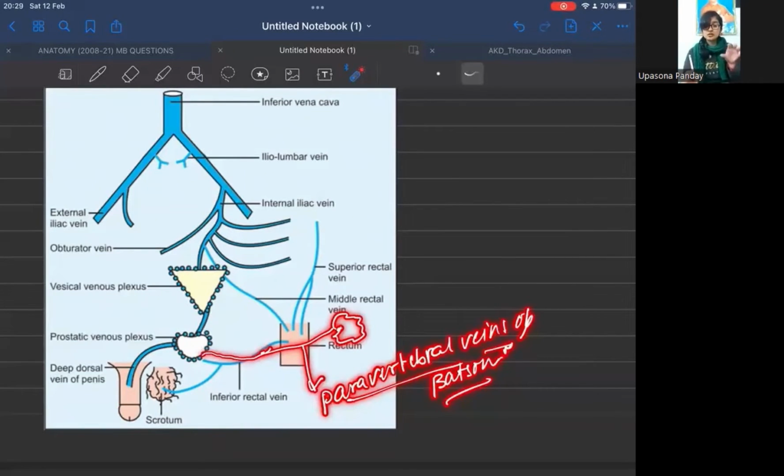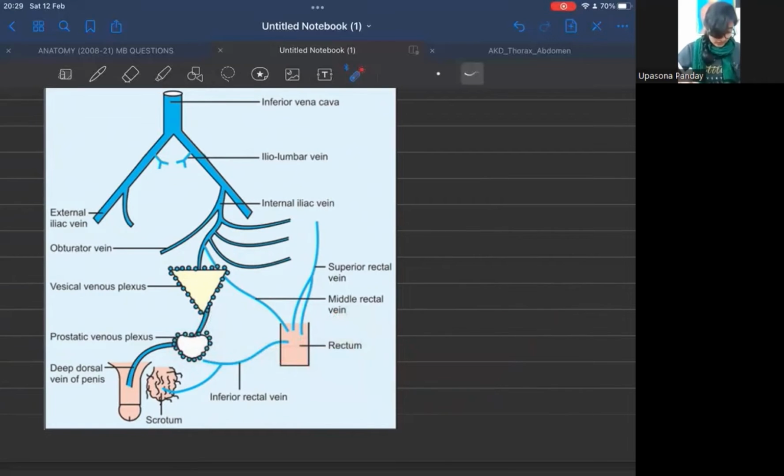This blood flow does not occur at every time. Whenever there is increased intra-abdominal pressure, then the blood from this prostatic venous plexus, instead of going into its normal path to the vesical venous plexus, goes to the internal vertebral venous plexus via the paravertebral vein of Batson. Okay. Now, if there is any malignant growth in our prostatic gland, then those malignant cells can move to the vertebral venous plexus via this path, and that will lodge the malignant cells in our vertebra, and that will lead to back pain.